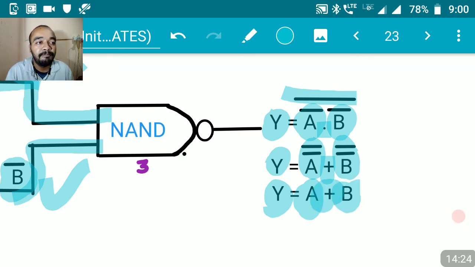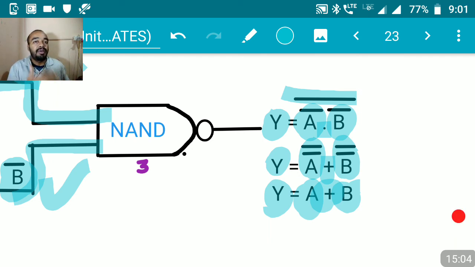So this is your OR gate. We have started from A as the input, B as the input, and we have arrived at an equation Y is equal to A or B. So this is how we can synthesize OR gate using NAND gates. Here we are using 3 NAND gates: NAND gate number 1, NAND gate number 2, NAND gate number 3. All the 3 NAND gates put together give me the OR gate. This is how we have realized NOT gate, AND gate, OR gate using NAND gate.